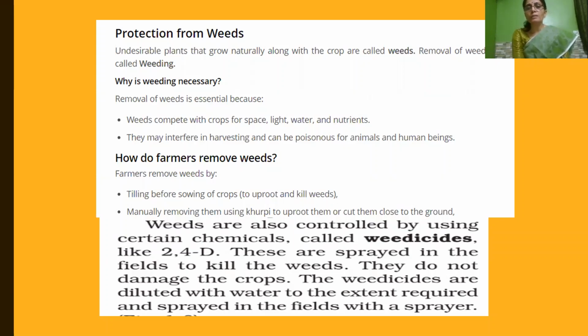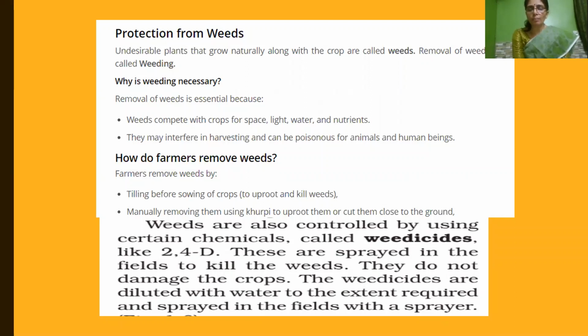And how do farmers remove weeds? Farmers remove weeds mainly by removing them manually using the agricultural implement called kurpi. Very, very important. Weeds are removed manually by the agricultural implement called kurpi, and they are also removed by spraying chemicals called weedicides. Got it? Name the agricultural implement used for weeding. You will pick the answer kurpi, and give one example for weedicide.